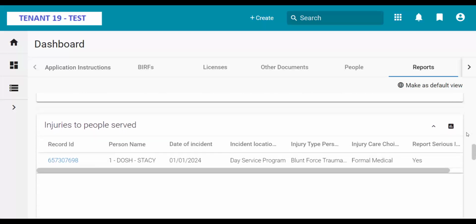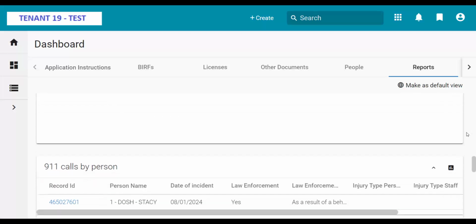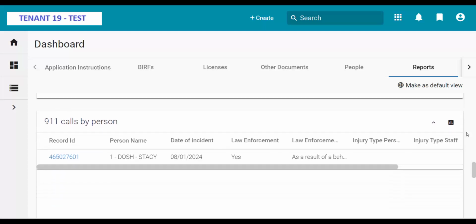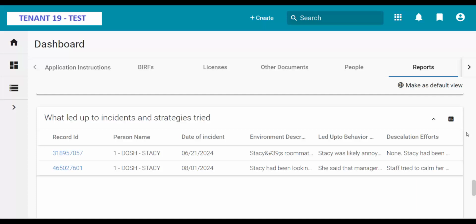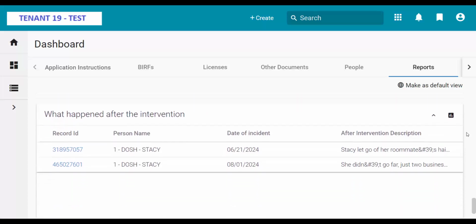Lists of injuries and 911 calls by person to help care team members identify when they might need to change something about someone's support plan, request support from additional professionals, or take some other type of action to prevent future incidents. And other reports.